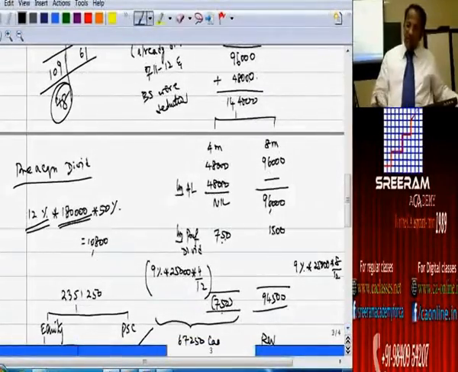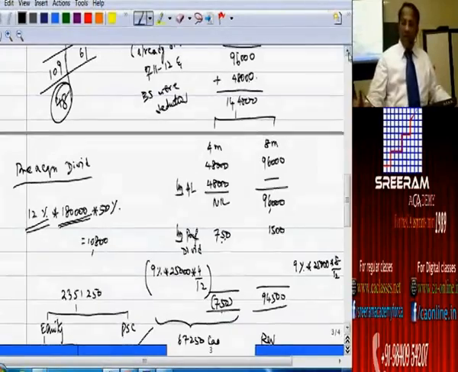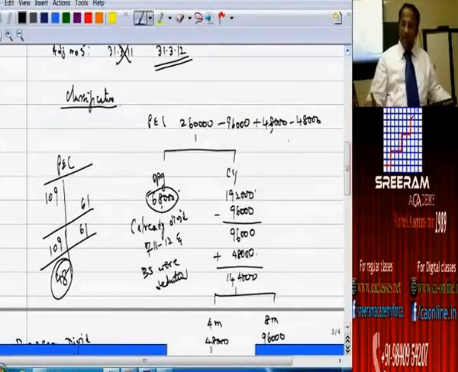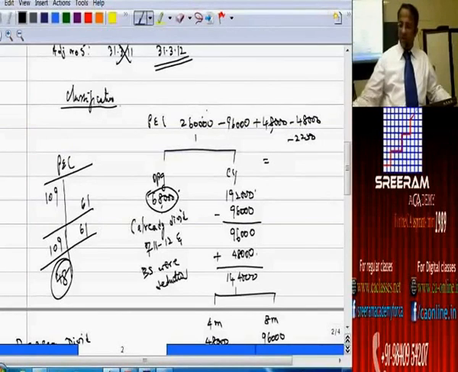Then how much we have deducted here? 750 and 1500 both put together, how much we have to deduct? 2250. Now you take up all these numbers, 2,60,000 minus 96,000 plus 48,000 minus 48,000 minus 2250.